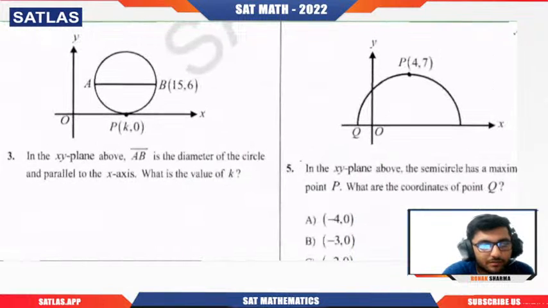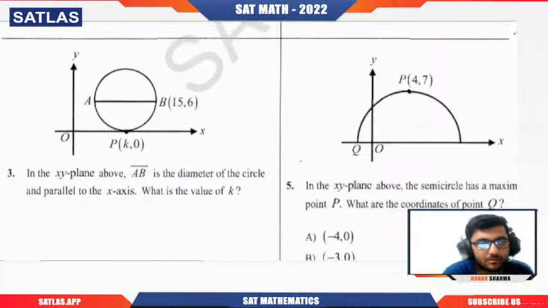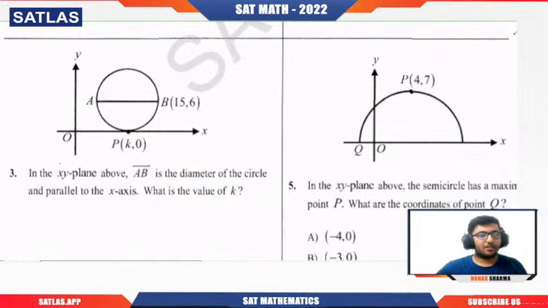Question number 3. If we talk about question number 3, here you can see that in the xy plane, AB is the diameter of the circle and parallel to the x-axis. What is the value of k? Very simple question. They're asking the value of point P. In that, we need to know the value of k.